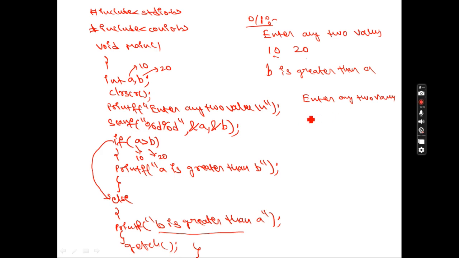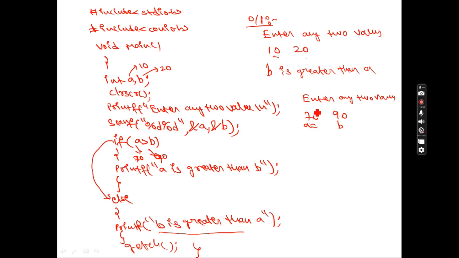Suppose I entered 70 for A and 90 for B. Where is that 70 stored? In A. Where is this 90 stored? In B. So in A there is 70, in B there is 90. Is 70 greater than 90? Condition true or false? False. Then you will get the answer B is greater than A.